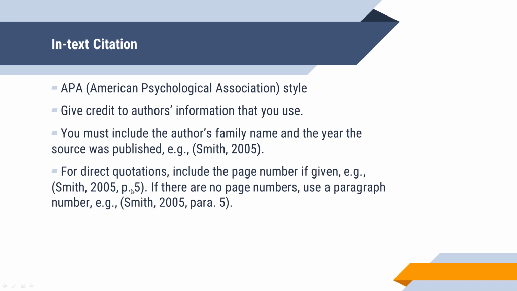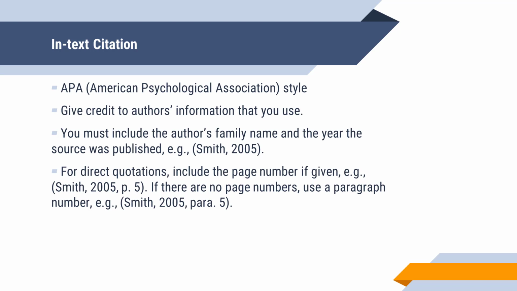However, you may come across sources in which there are no page numbers, such as online newspapers like New York Times or government websites. So in this case, if you use a direct quotation, you can indicate the paragraph number. The source itself may not have a paragraph number, so you would have to count the paragraph number, starting from the first paragraph to the last paragraph.